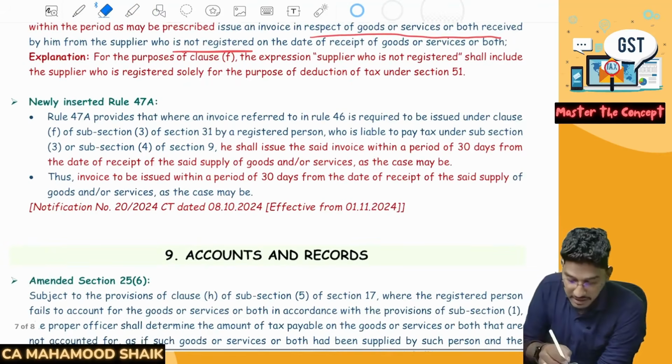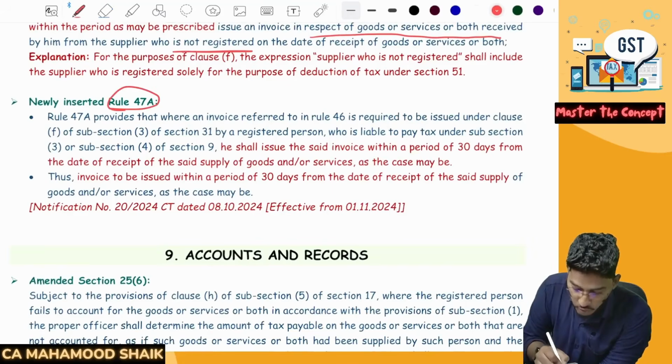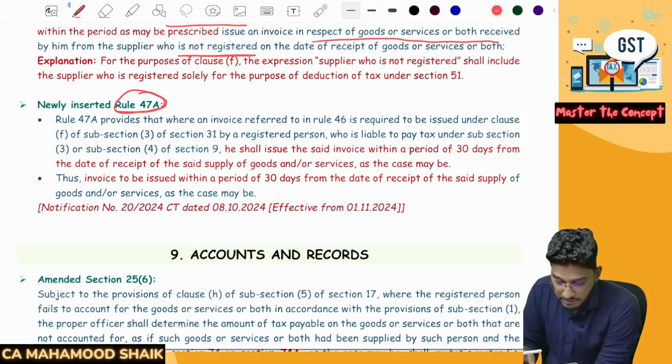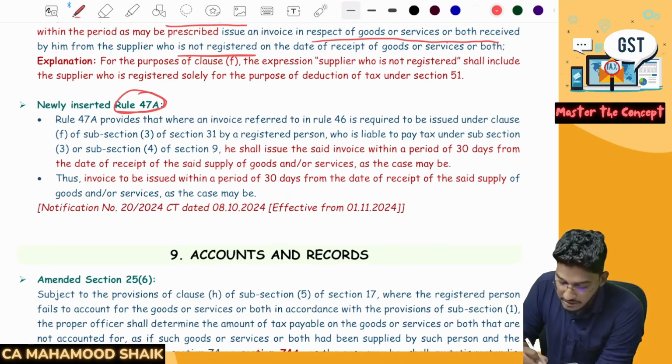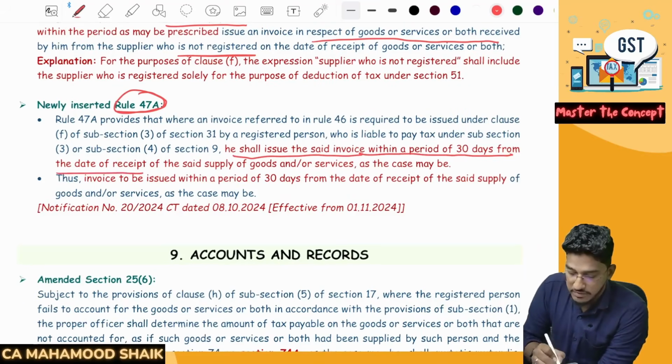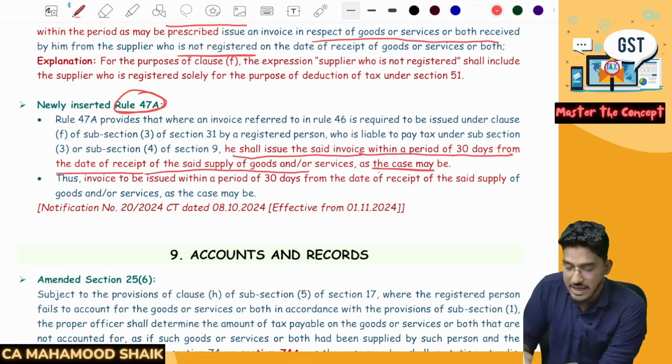Sir, what is that prescribed time limit? They have prescribed that time limit in rule 47A, a new rule they have inserted. And what is the time limit within which they have to give the invoice? If you see here, the recipient shall issue the said invoice within a period of 30 days from the date of receipt of the said supply of goods or services, as the case may be.